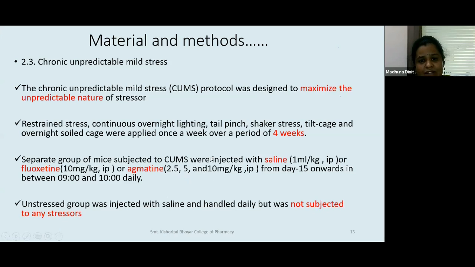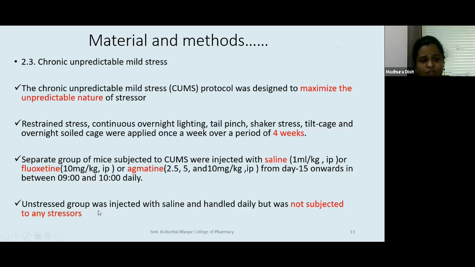And as you can see, this is a geometric progression, double of the earlier dose. And it was administered from day 15. So 4 weeks is 28 days. And in 28 days, after the 14th day, from the 15th day to the 28th day, we gave agmatine or fluoxetine or saline to the different groups every day. And again, that was fixed to be given between 9 to 10 a.m. only. You cannot change the dosing frequency or time.